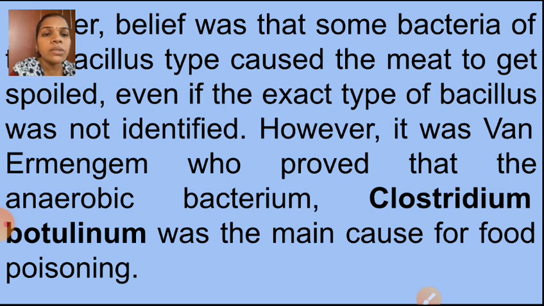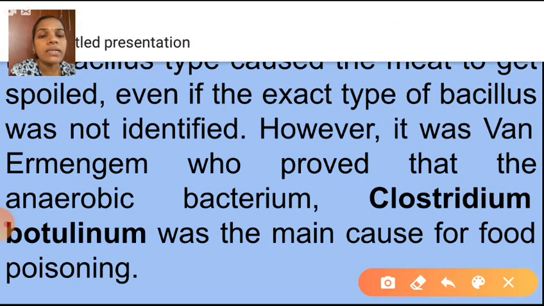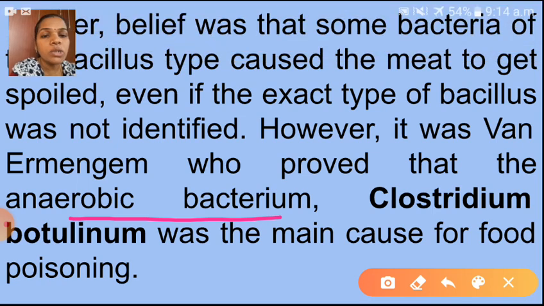However, it was Van Ermengem who proved that the anaerobic bacterium Clostridium botulinum was the main cause of food poisoning. So which bacterium is the main reason for food poisoning? Yes, Clostridium botulinum. That is an anaerobic bacterium. In normal oxygen level, it can't survive. So who proved that? Van Ermengem, who proved that the anaerobic bacterium Clostridium botulinum was the main cause of food poisoning.